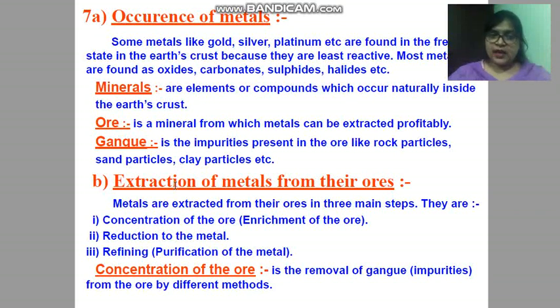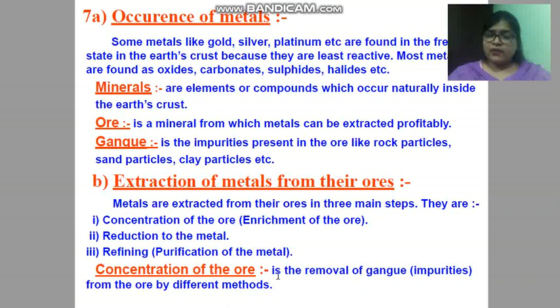Now see, extraction of metal from the ore. So many steps are there when we extract metal from the ore. The three steps are: first, concentration of ore; second, reduction to the metal; and third, refining. The first step is concentration of ore. This process involves removal of gangue or impurity from the ore by different methods that I have discussed right now, like hydraulic washing, gravity separation, magnetic separation or froth flotation process.